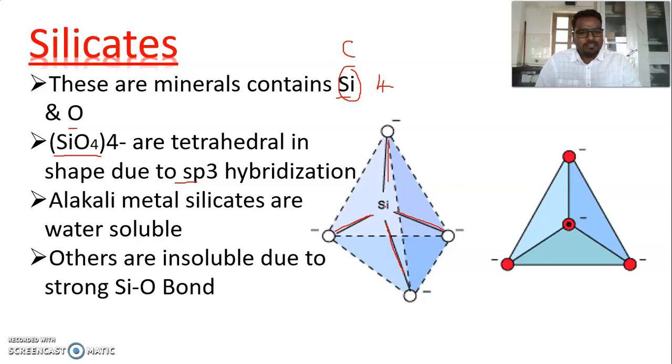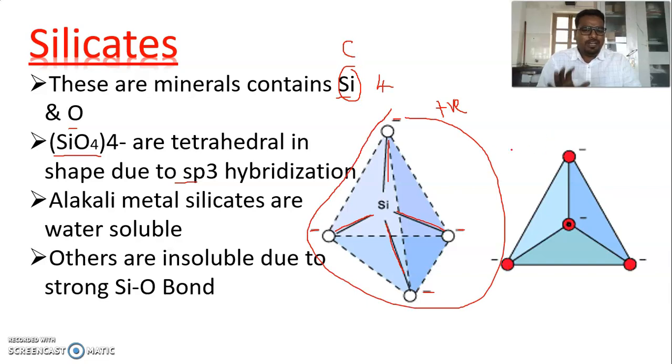So this is the structure of silicate, SiO4 4-, that is, each oxygen has a negative charge. This negative charge is important, because various positive ions bind to these negative oxygens. So this is a 3-dimensional view of silicates.